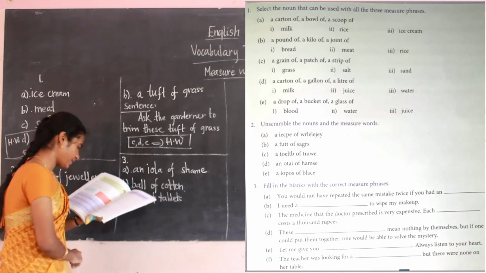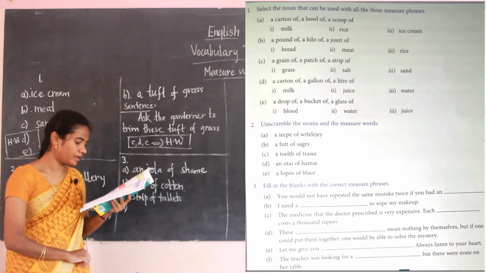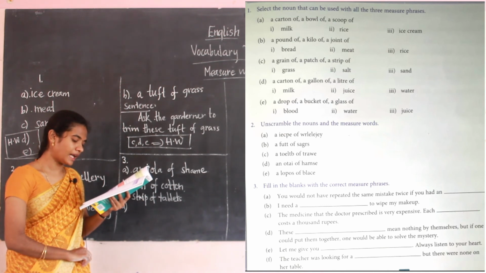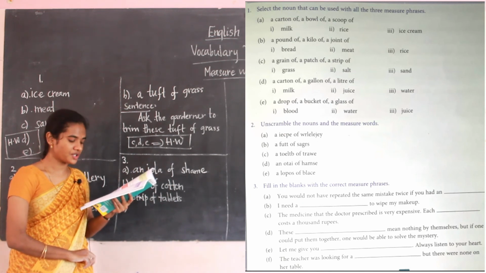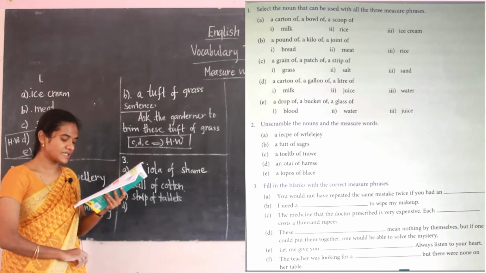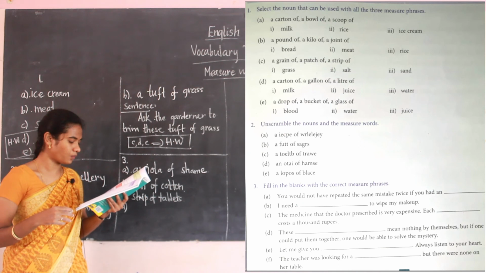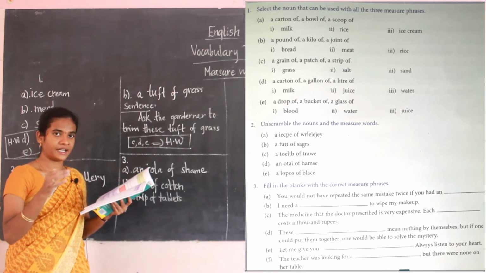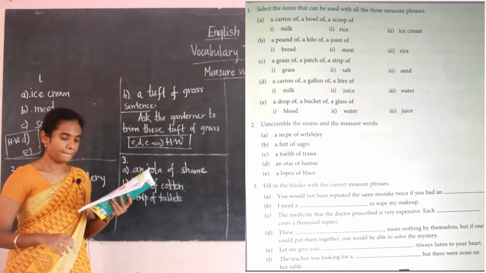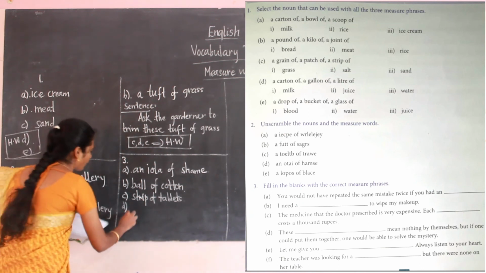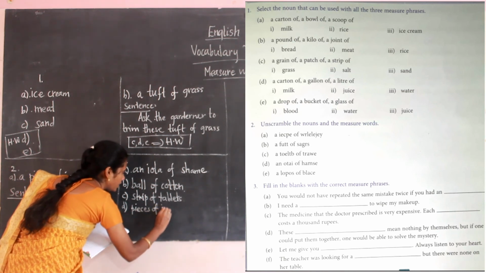Then D: these dash mean nothing by themselves, but if one could put them together, one could solve the mystery. The answer is pieces of information. These pieces of information mean nothing by themselves, but if one puts them together, if somebody looks at them differently, one could solve the mystery.